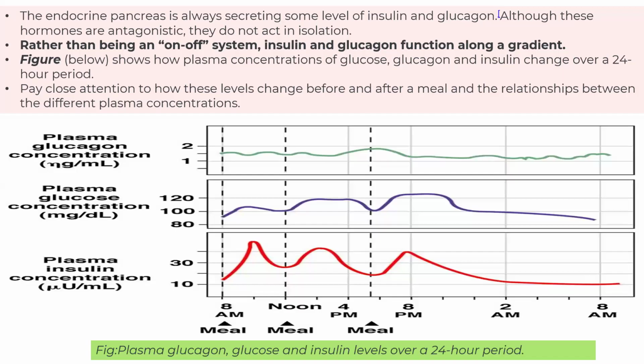So it is about when your plasma glucagon, glucose, and insulin levels increase and decrease, at 8 a.m., 4 p.m., 8 p.m., 2 a.m., 8 a.m. At this time you are not eating anything, so it is in the same concentration. So how plasma concentration of glucose and glucagon and insulin changes over a 24-hour period.